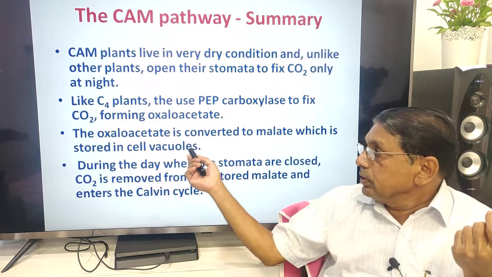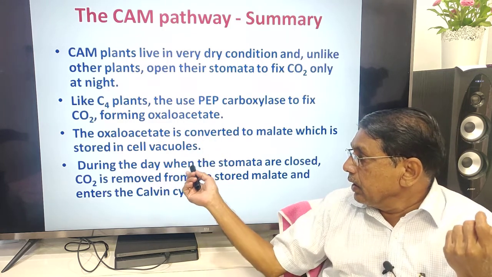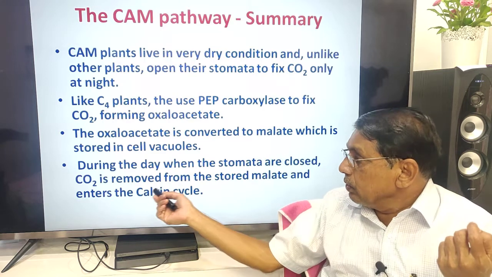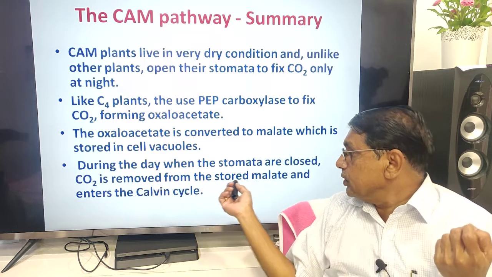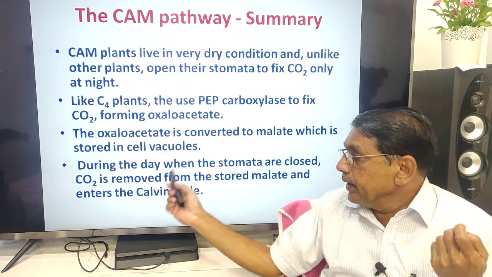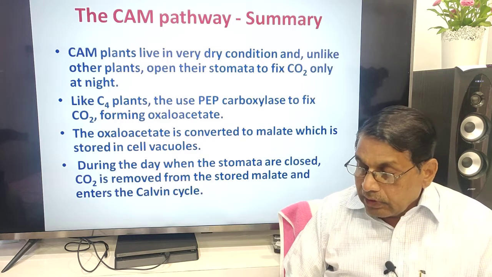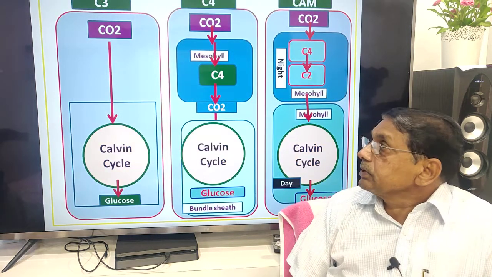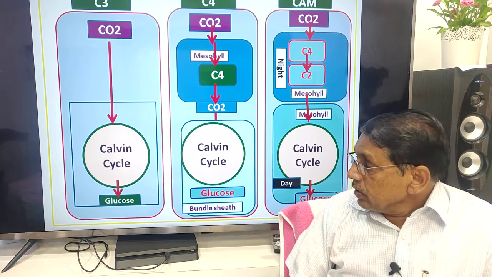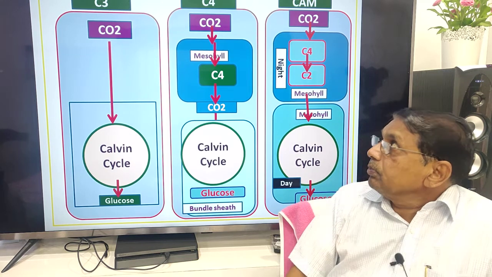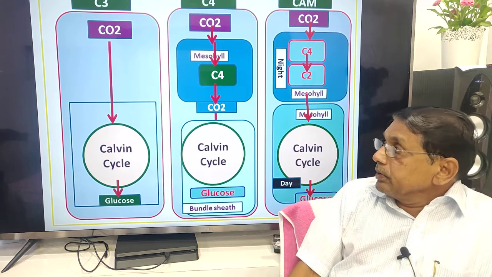During the day, when the stomata are closed, CO2 is removed from the stored malate and enters the Calvin cycle. Decarboxylation takes place.